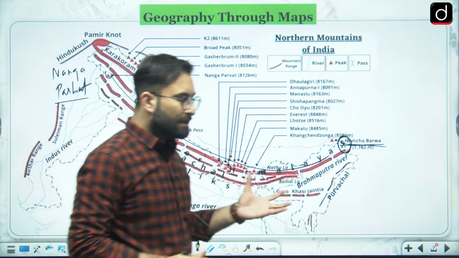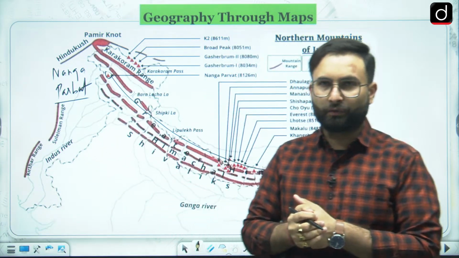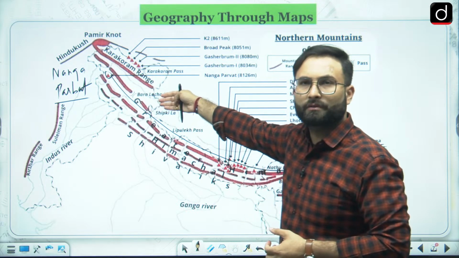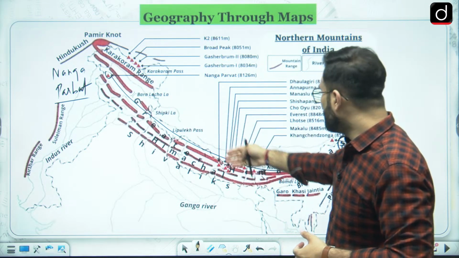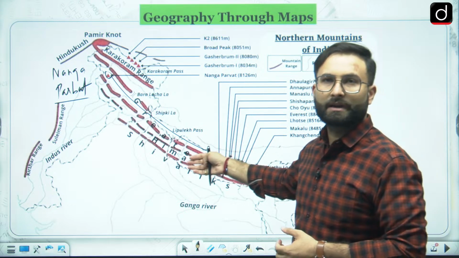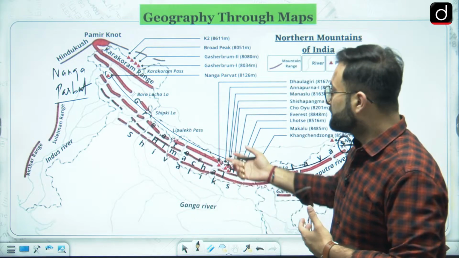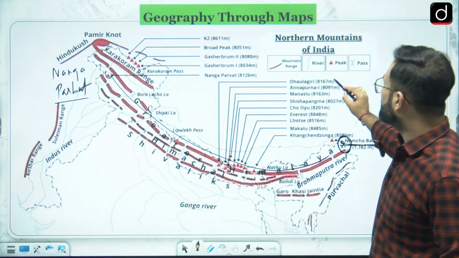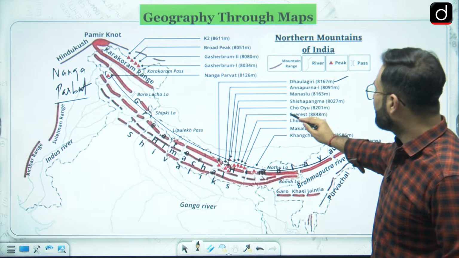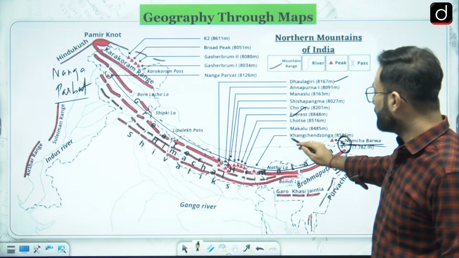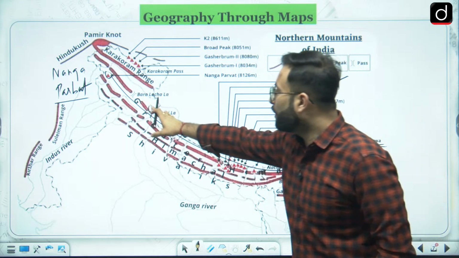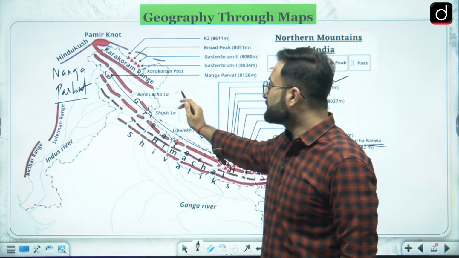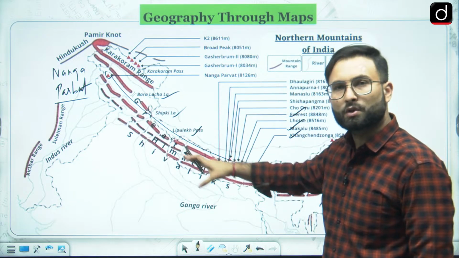Now you will see that they have various important peaks over here. Starting from the areas of Jammu and Kashmir, coming to some parts of Ladakh, Himachal Pradesh, Uttarakhand, and coming over here in Nepal, they have these tracts. The Mahabharat range, all these ranges are over there. Here you can see Dhaulagiri, coming to the next one, Everest. When we are talking about Makalu, Kanchenjunga, these are all part of the Greater Himalayas. Other than that there are passes like Bara Lacha La, Shipki La, Lipu Lekh, etc. These are also part of the Greater Himalayas.